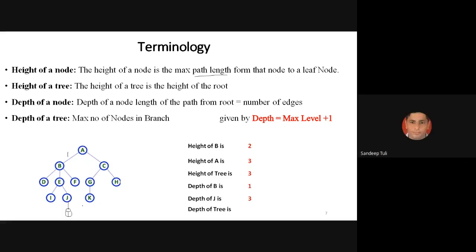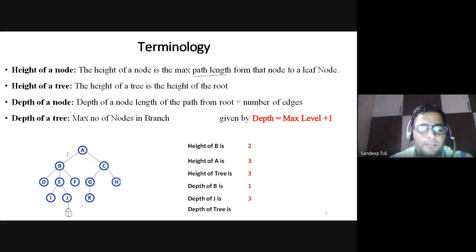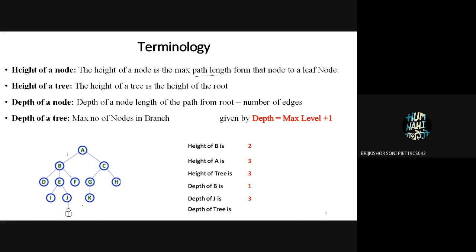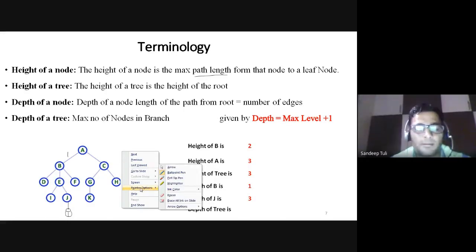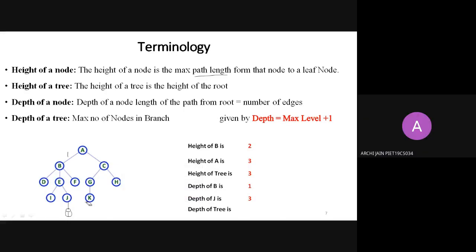What is a branch right now? How many branches are there? Tell me. We have seen in the previous slide there are 6 branches. Okay. And now tell me what could be the maximum number of nodes in any of the branches. Out of 6 branches, in which is the maximum number of nodes? In D, sir. In D, 3. What is the maximum number of nodes in any branch?